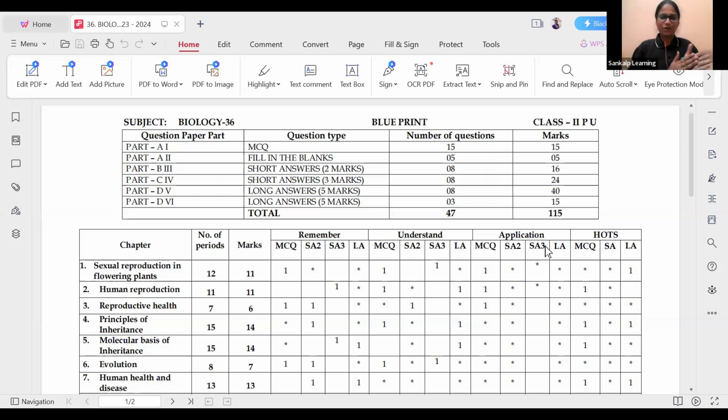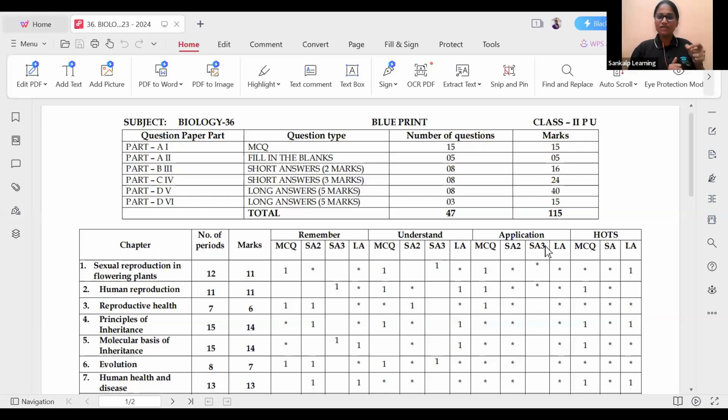Okay, fine. Next we have Part A2, which has fill in the blanks. There will be 5 fill in the blanks. Overall, from 13 chapters we will have only 5 fill in the blanks. Next we have short answers, that is 2 marks questions, children. The number of questions will be 8 here. Which chapter the 2 marks questions come from is also given in the blueprint. Next, short answers for 3 marks. We will again have 8 questions.